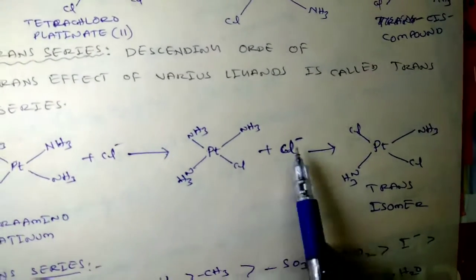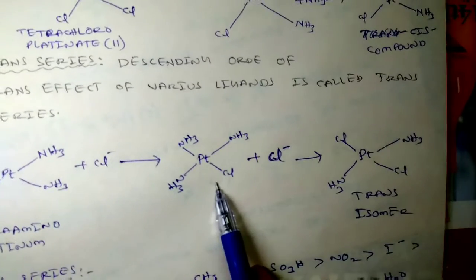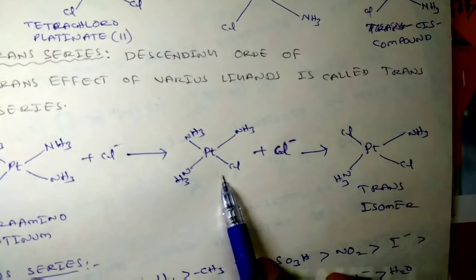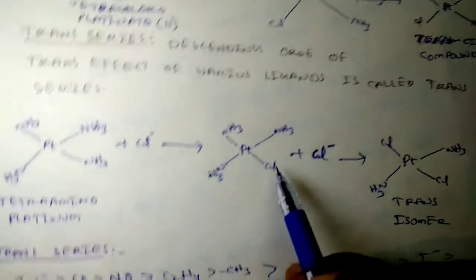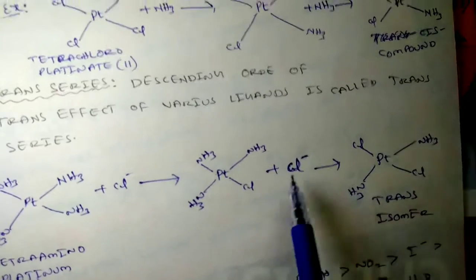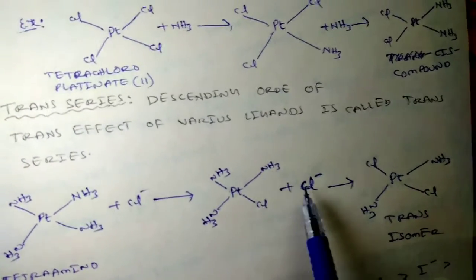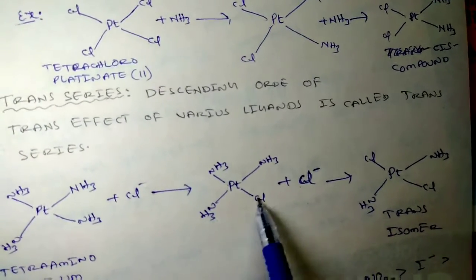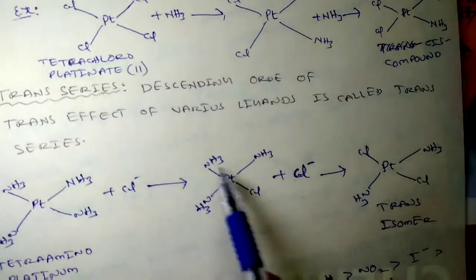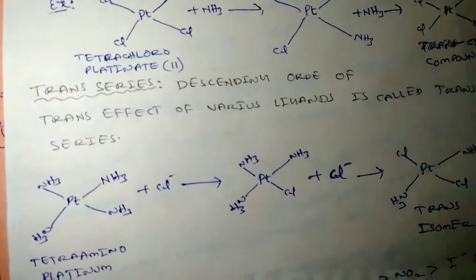Again we have two choices to displace ammonia. Chlorine can go here or here. If chlorine goes here, you will get the cis isomer. If chlorine goes there, you will get the trans isomer.